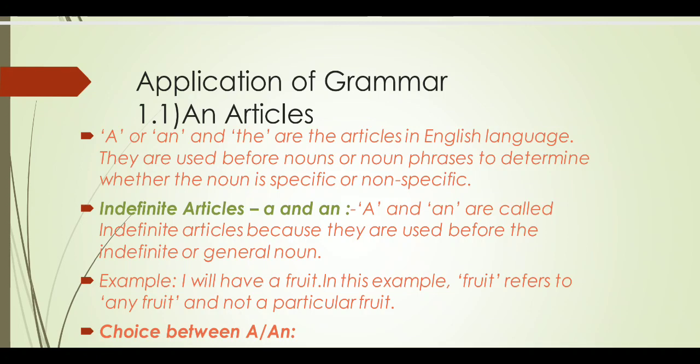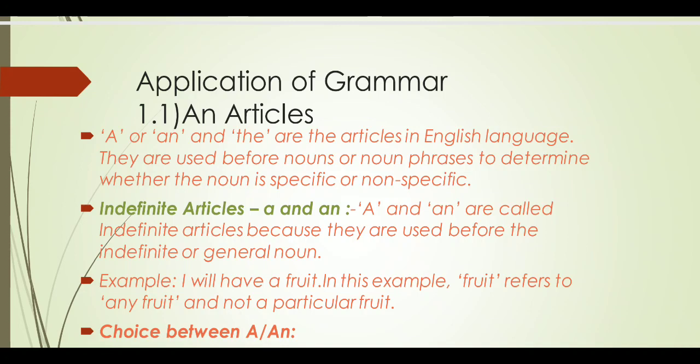Why did man make it? Because to denote the sense, definite sense or indefinite sense, specific sense or non-specific sense. So here the definition is clear: a small man-made word which shows the sense of a noun or noun phrase.